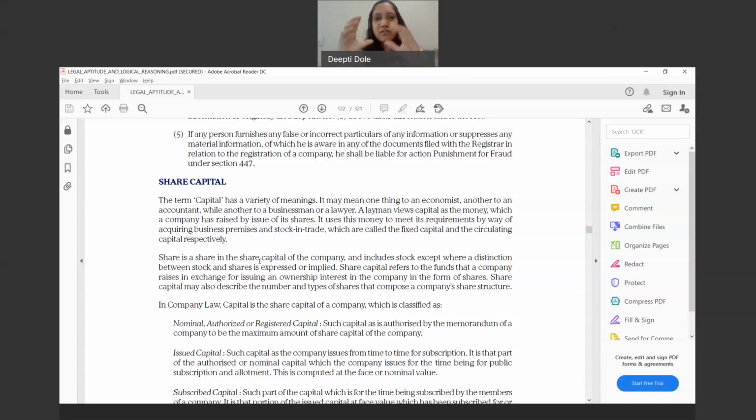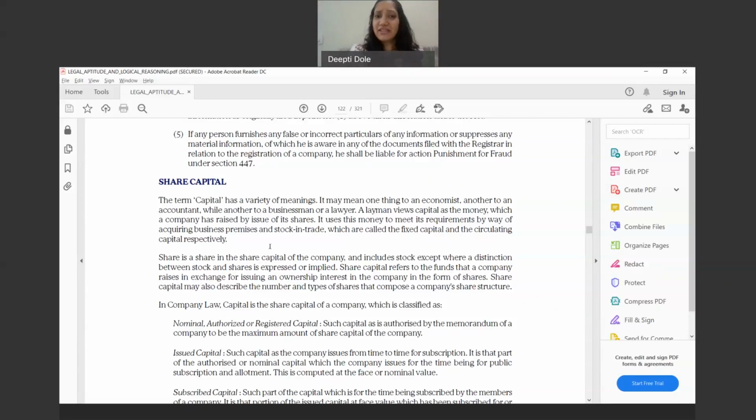If you imagine a pie diagram or a pizza, half the portion belongs to me and half belongs to my friend. So this is the share. My share in the entire share capital is 50% of the share capital of the company. That is what share means.